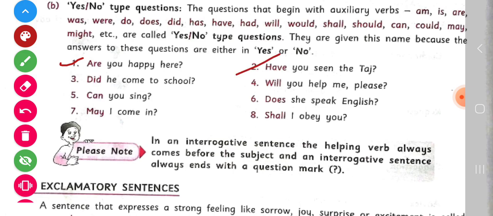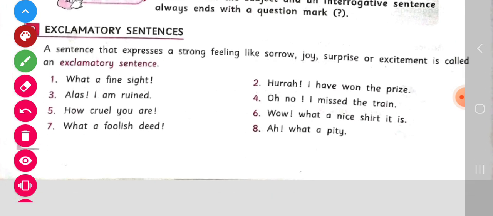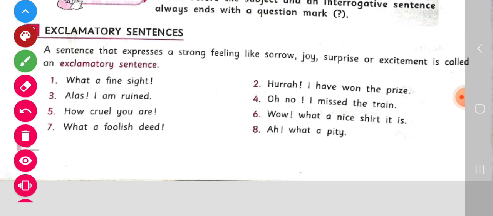And the next is, have you seen the Taj? When you are asked, have you seen the Taj? Then you will reply, yes, if you have seen the Taj. If you have not seen the Taj, then you will reply, no. That's why these sentences are called yes no type. And the other examples you will have to read. Okay? Read yourselves.